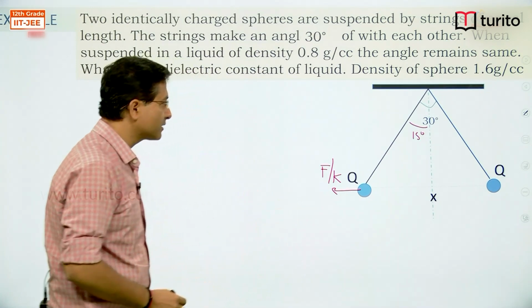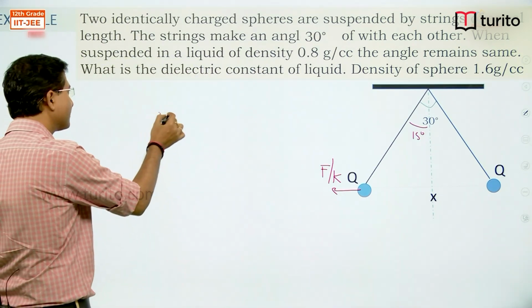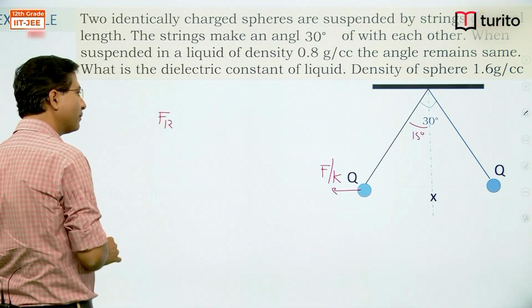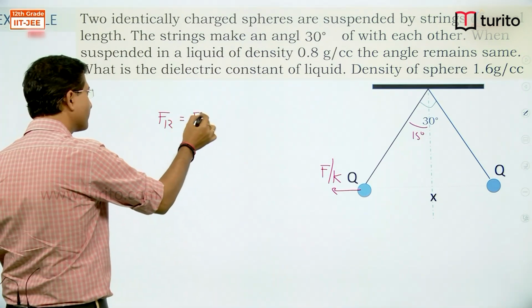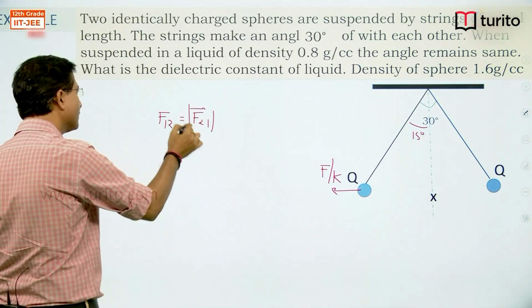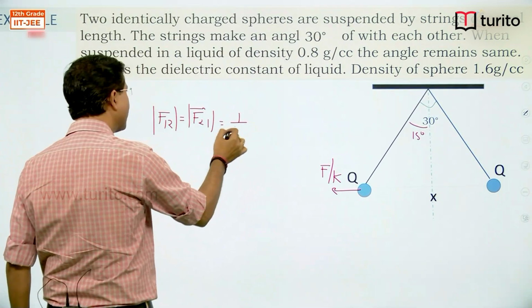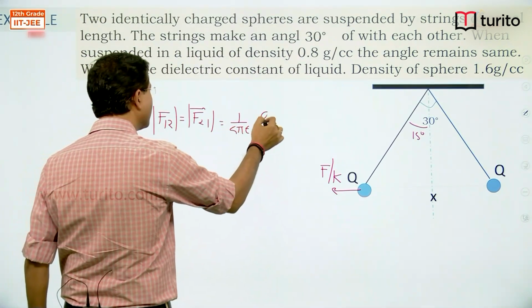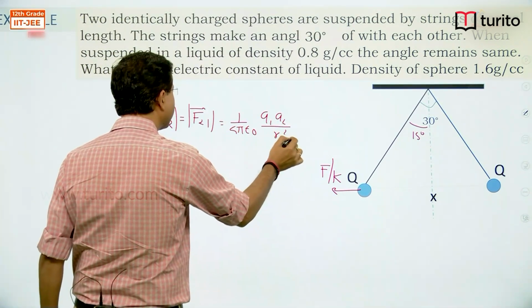F by dielectric constant. If you remember, yesterday we discussed force on 1 by 2 or force on 2 by 1. That is given by 1 by 4 pi epsilon naught q1 q2 divided by r square.